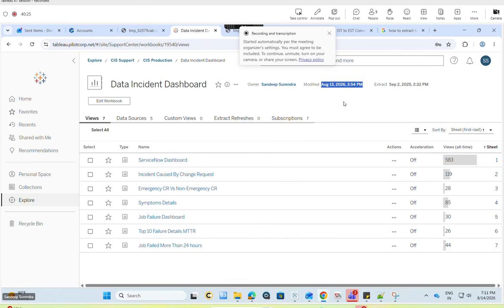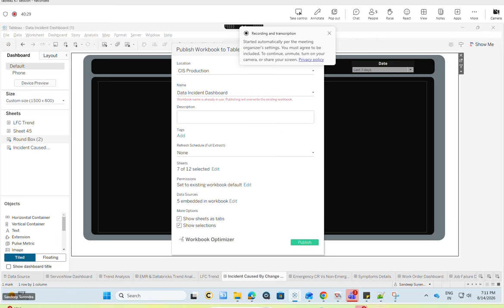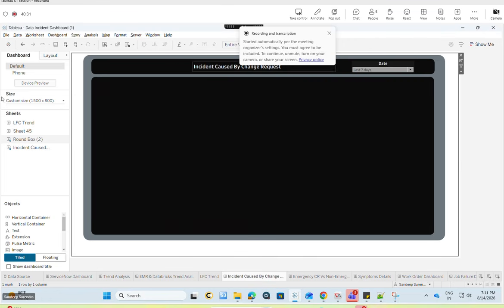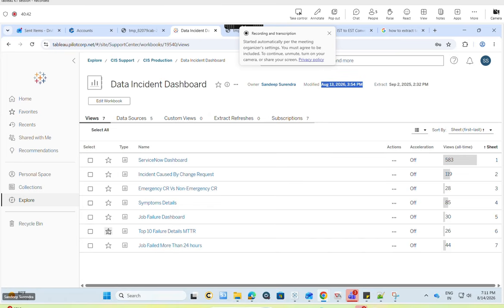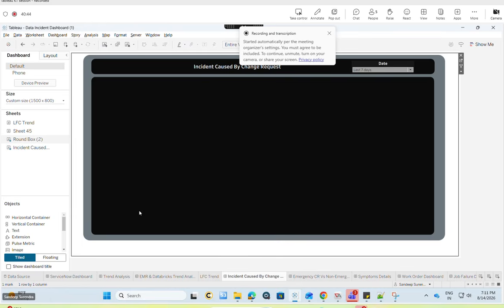Yesterday I published, but I have still not refreshed, because I thought to show this one, but I checked with the team and they said not to show the passwords and all. So I have not refreshed yet. I will refresh when this session is done and publish to the server. Any doubts until now in the refreshing?